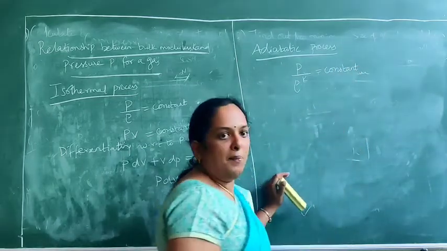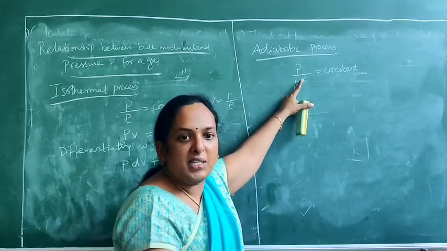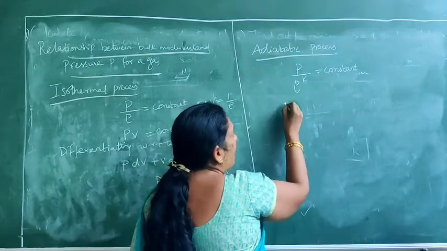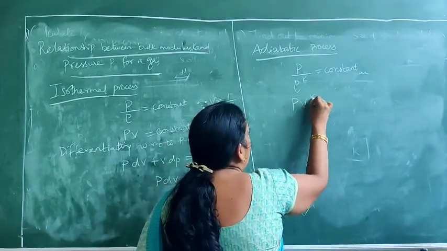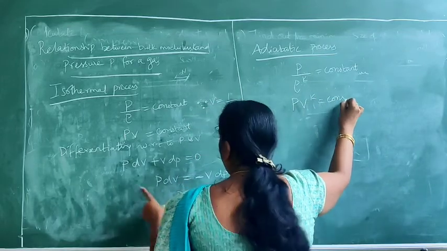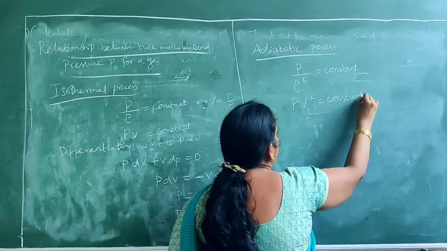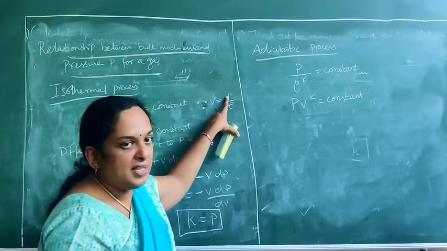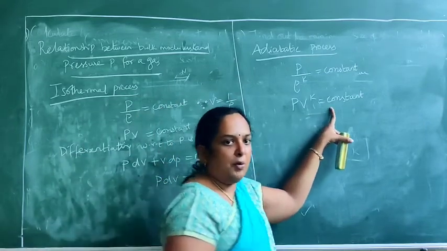The same thing, but we are giving one more thing, a constant k, which is called the ratio of specific heats. Once again the same formula, PV^k equal to constant. Since volume is equal to 1 by density, and we consider mass as 1, we have the equation PV^k equal to constant.